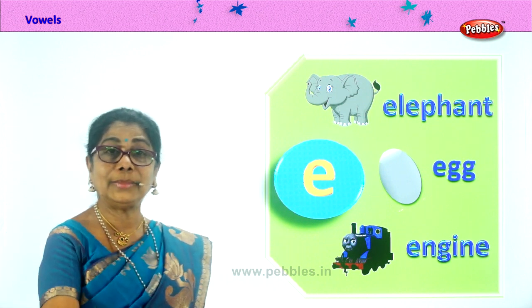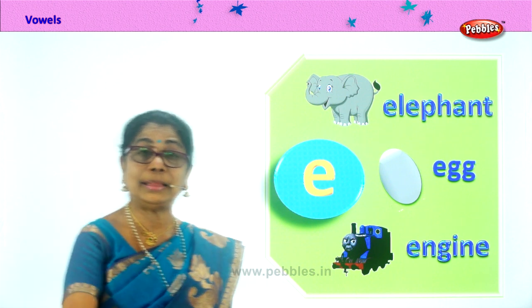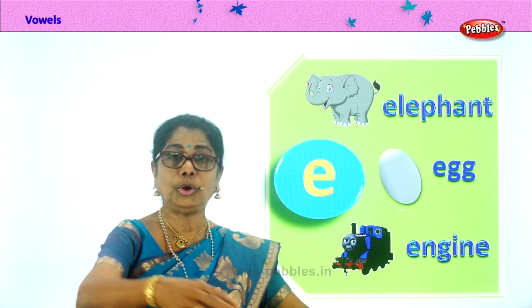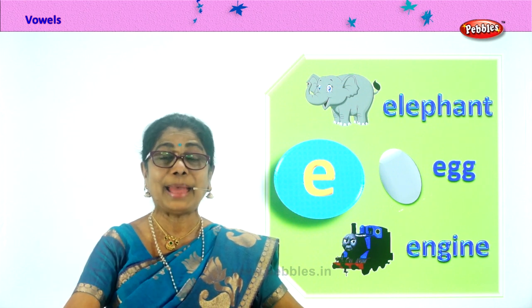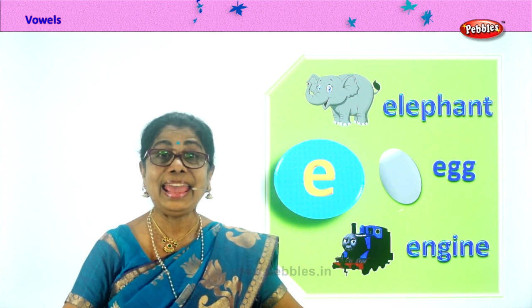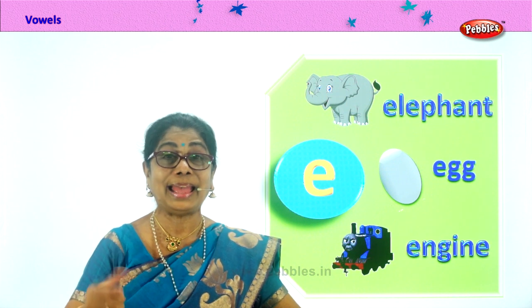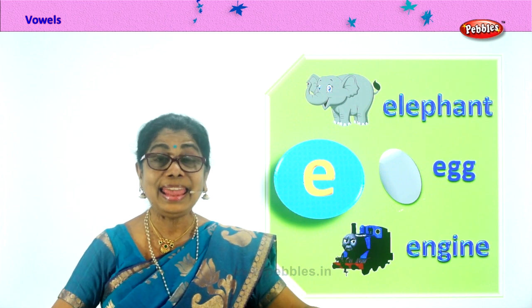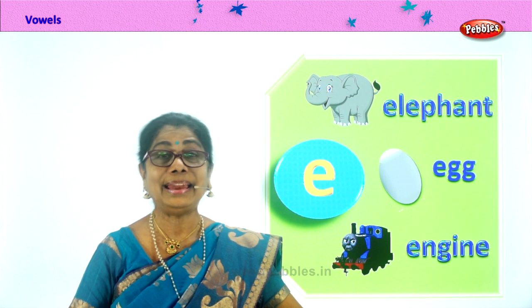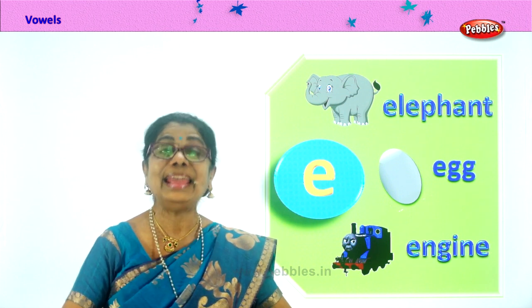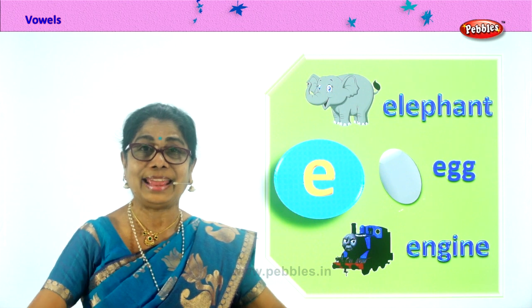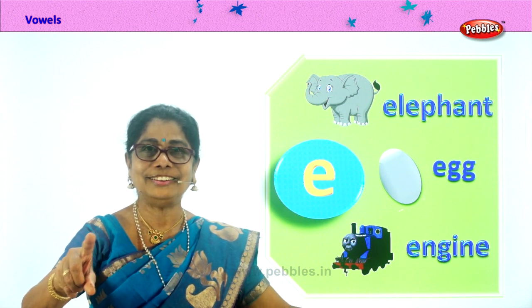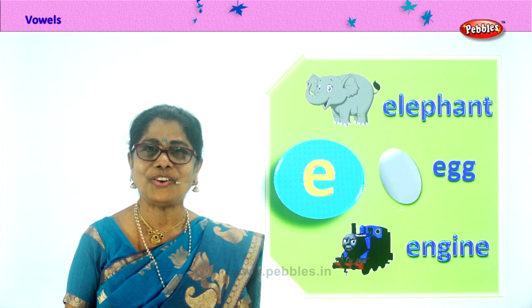Eggs in the pan. Eggs in the pan. Eggs in the pan. Crack the egg like this.